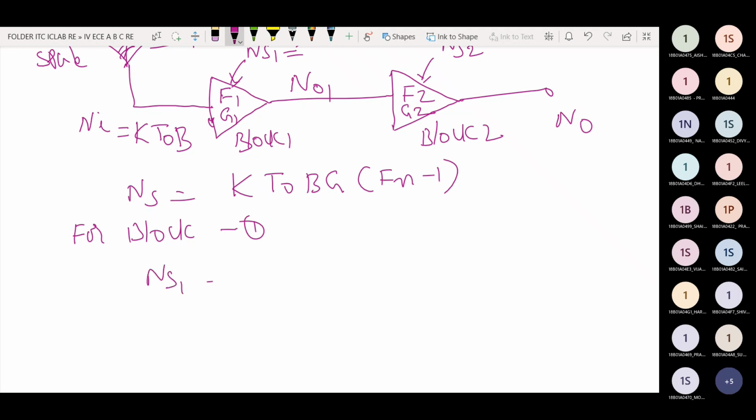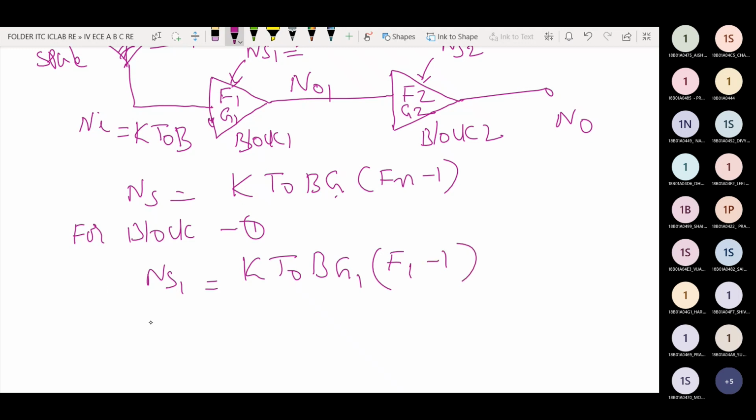NS1 is equal to K T naught B up to this constant. G is here, G is replaced by G1 for the first block. Noise figure N is equal to 1. For the first block, noise figure is F1 minus 1.